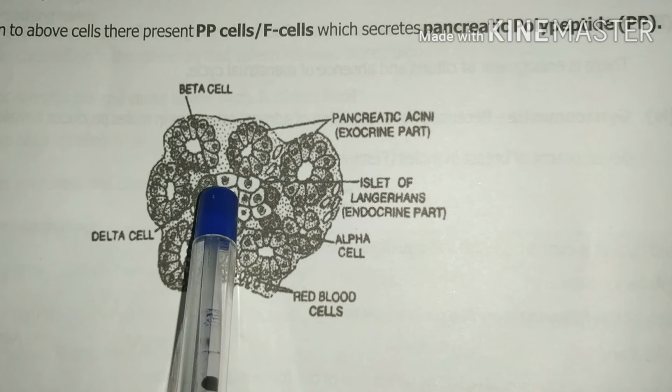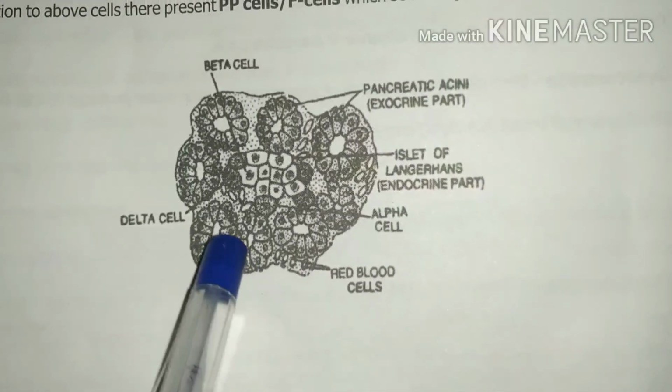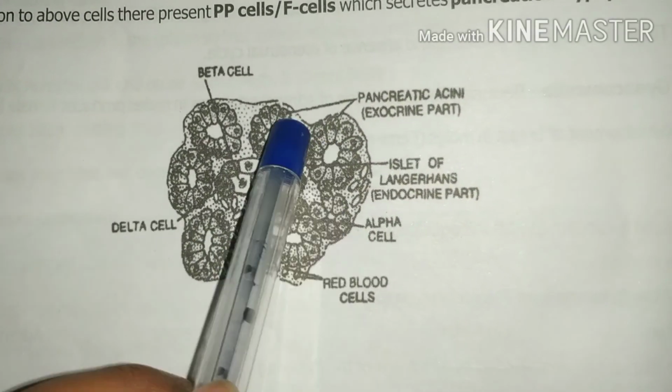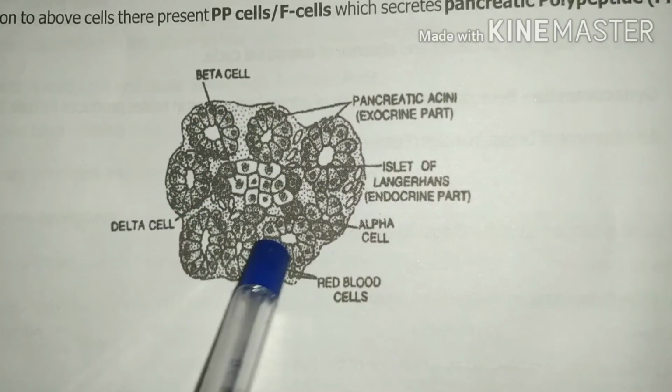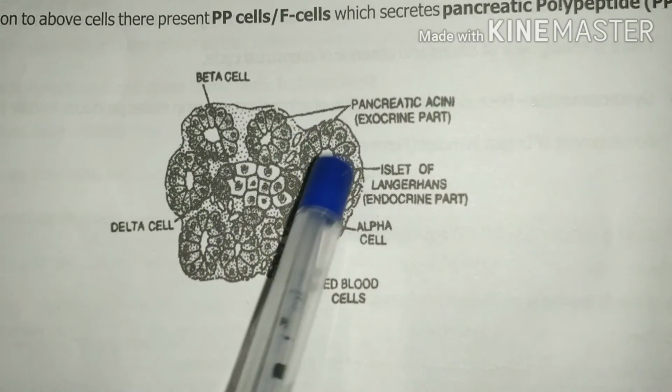Alpha cells secrete glucagon hormone, beta cells secrete insulin hormone and delta cells secrete somatostatin hormone. These peripheral cells are called acini cells, which secrete pancreatic juice. So, this is the exocrine part and the middle part is endocrine, which secretes hormones.